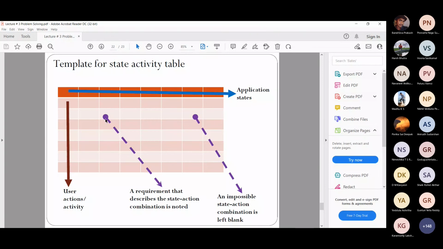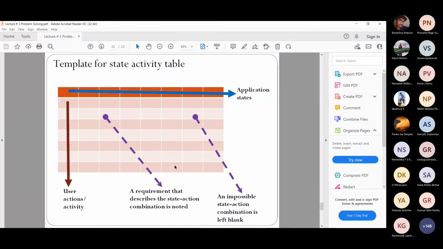But there are some things which are not possible. For example, if the app is not executing, can we increase the volume? There is a user activity called increase the volume. Is it possible then? Can we write a requirement for that? No, isn't it? So that is an impossible requirement, and we'll leave it blank. But what if the state is video playing and we need to increase volume? There it is possible, isn't it? But what if I have forgotten to mention it? It will be left blank.